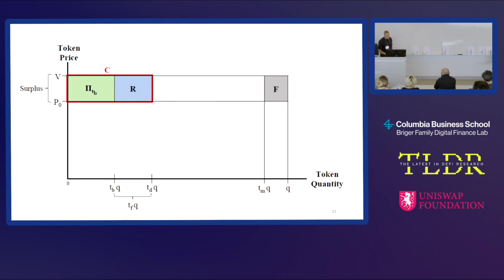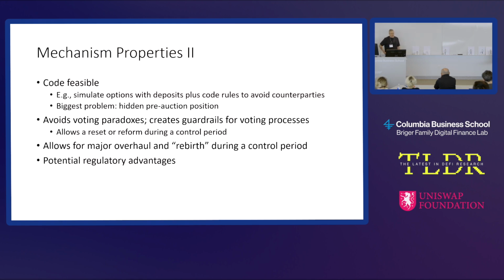Okay, let's go back here. Now, this is an important part. We may care about voting. We may care about these other methods. They have participation values. In Web3, there are all these values on, quote, democracy. So this mechanism allows the following. We also know that voting has a lot of weaknesses. There's a whole set of social choice weaknesses. What we can do with this mechanism is put our favorite voting scheme in, which may raise the value of the DAO. If it goes badly, if it gets stuck, we can have a control period, reset it, start it again. We can also reform it, okay?